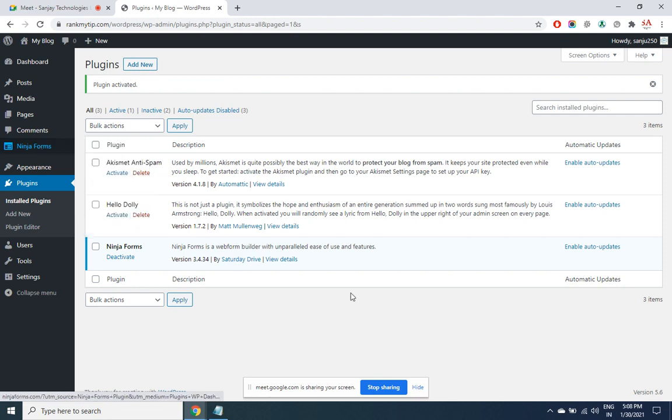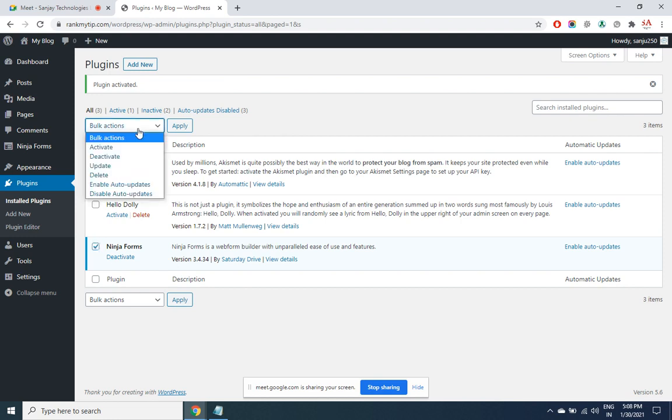After going through all of that, if you see that it is not suitable for you, you can deactivate and then delete it. Firstly deactivate, then delete. Install another plugin. Like this, you need to go with the trial and error method.